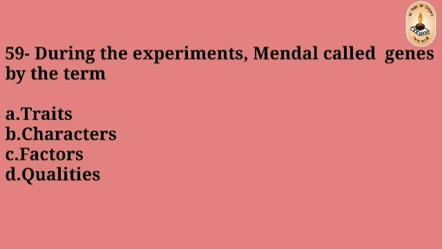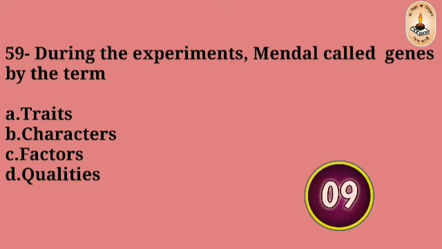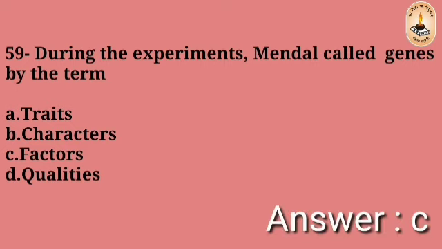Question number 59. During the experiment, Mendel called genes by the term traits, characters, factors, qualities. The right answer is C.